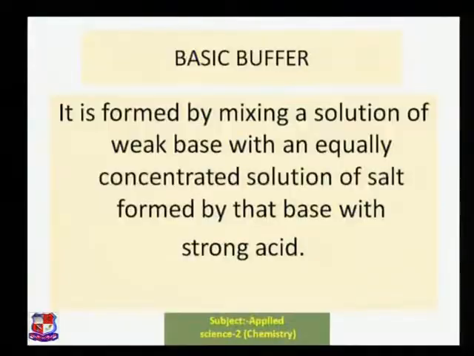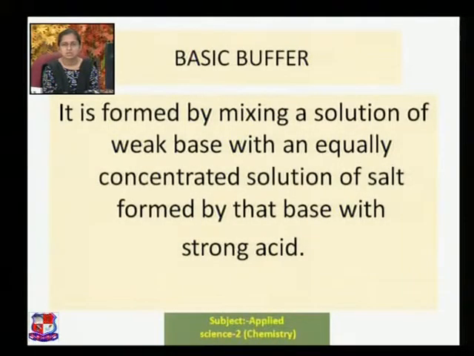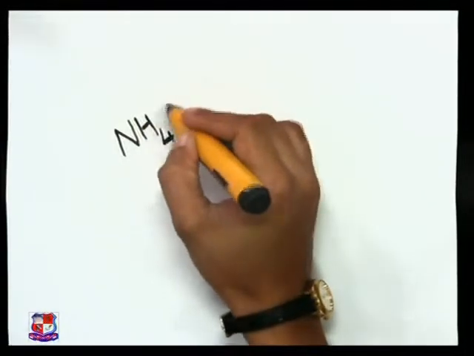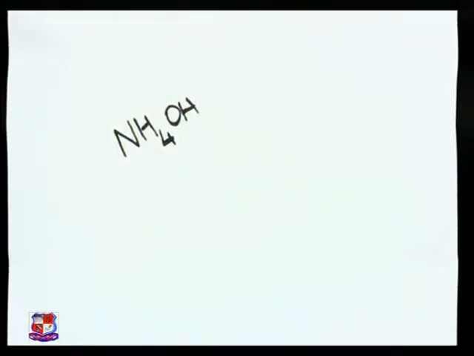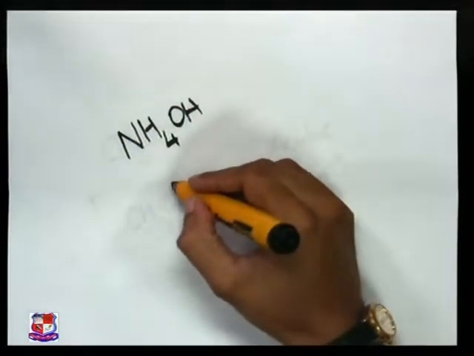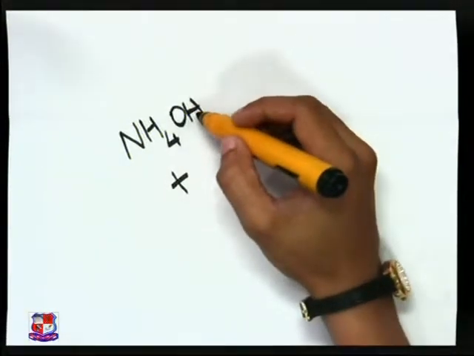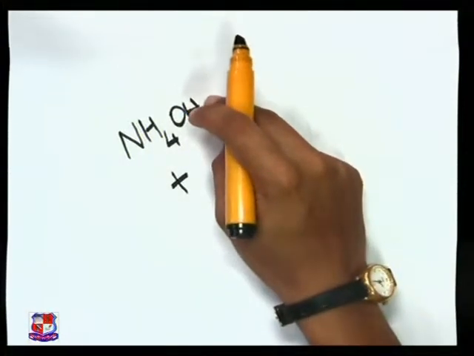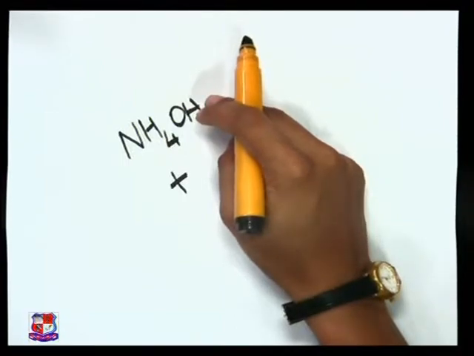At the same time, when you discuss the basic buffer, it is formed by mixing a solution of a weak base with an equally concentrated solution of the salt formed by that base with a strong acid. It means, if I want to write down here, how can I write? Our weak base is NH4OH. This is my weak base. This is mixed with the salt formed by this base with a strong acid.